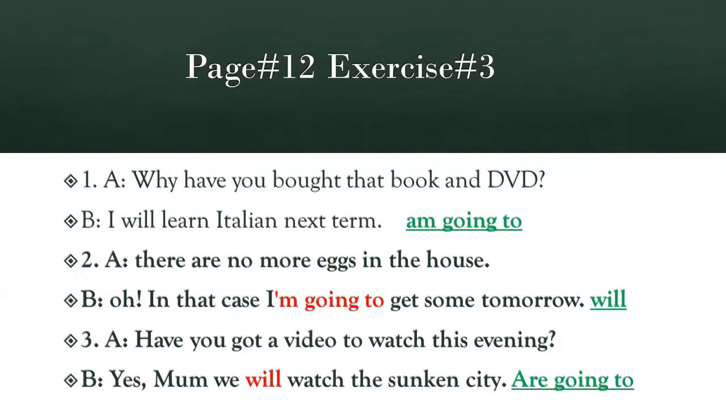You can see the words highlighted in red. I'm going to. The words that are highlighted in red color are incorrect, and you are given the suggestion at the end that is in green color. You are going to replace those red words with the green words. You are going to replace I'm going to with will.